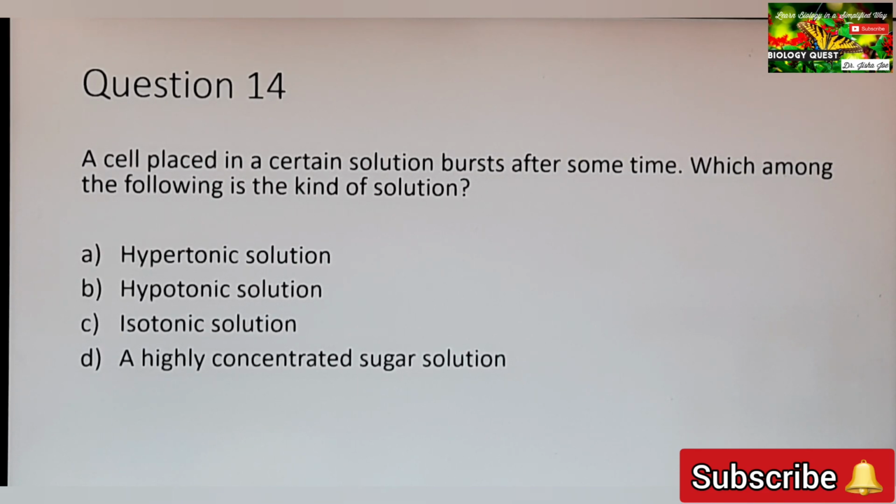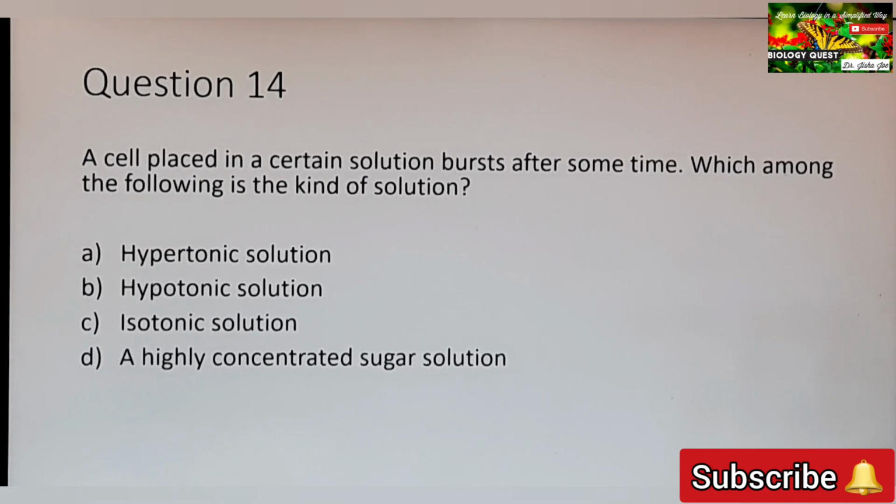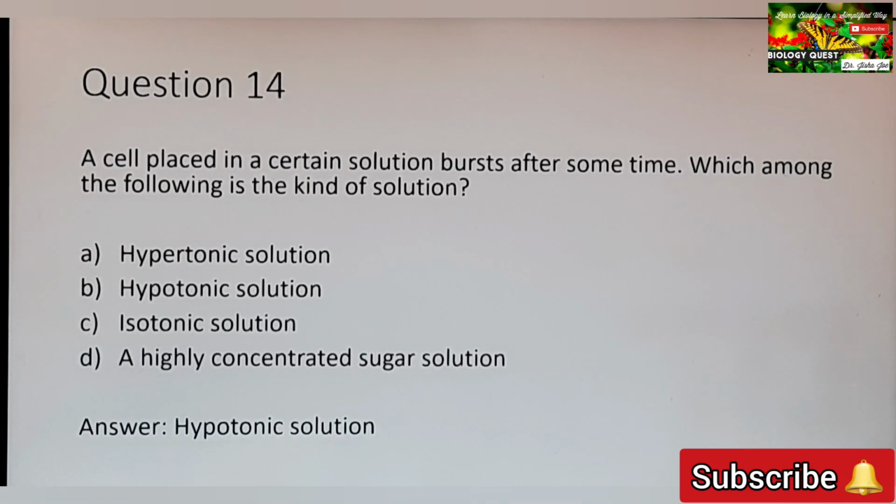And D, a highly concentrated sugar solution is actually a hypertonic solution. So what is the correct answer for that question? Read the question once again. A cell placed in a certain solution bursts after some time. Which among the following is the kind of solution? Answer is option B, hypotonic solution.